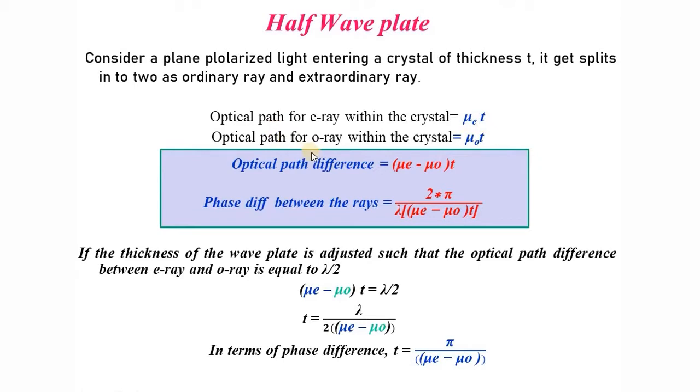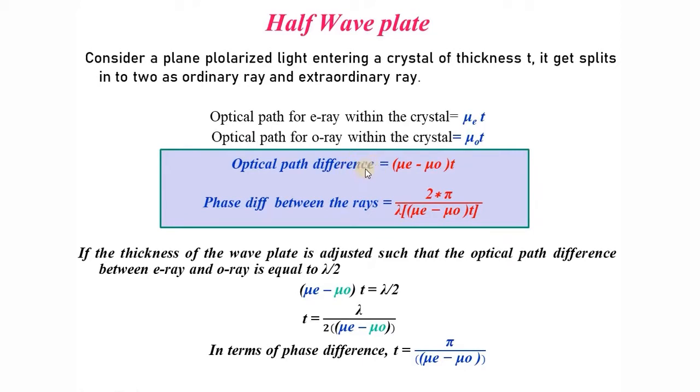Similarly, the optical path for the ordinary ray is the product of the refractive index of the ordinary ray and the thickness of the crystal, mu o into t. So the optical path difference introduced is the difference between the optical paths. So it is mu e into t minus mu o into t. t is common, taking it outside, you will get (mu e minus mu o) into t. And this is the optical path difference.